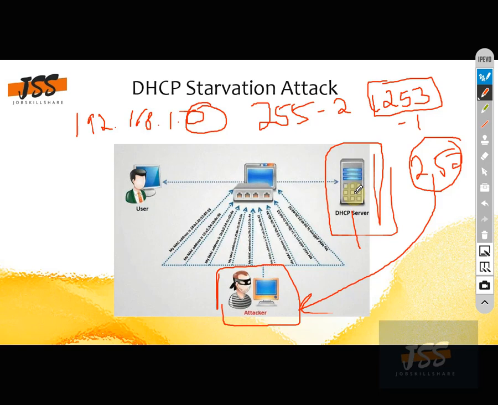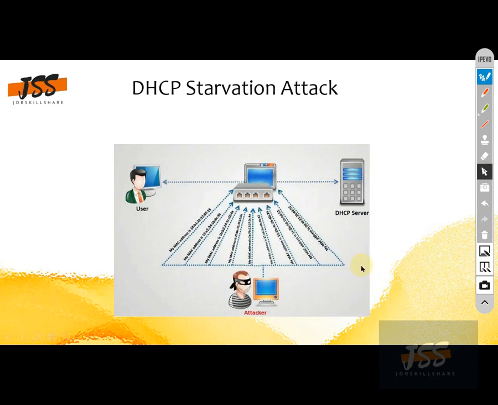So when this host machine tries to ask the DHCP server for an IP, it will be denied. So you get the idea. That is what is known as a DHCP starvation attack. This host will be starving to get an IP.